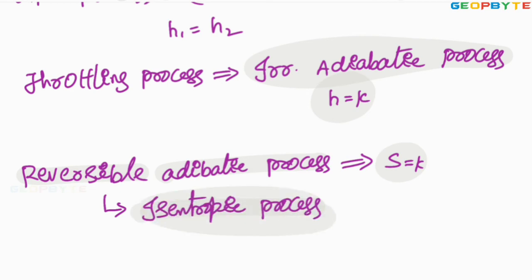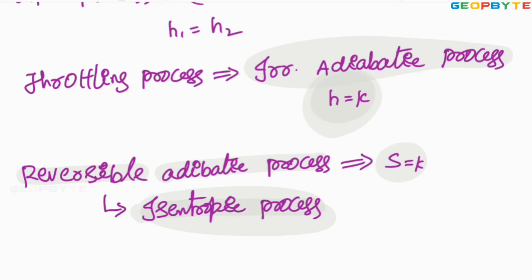Once again, there are two adiabatic processes. One is the reversible adiabatic process and the other is the irreversible adiabatic process. In the reversible adiabatic process, entropy remains constant. Therefore, the reversible adiabatic process can also be called an isentropic process. Whereas in the irreversible adiabatic process, enthalpy remains constant. Therefore, the irreversible adiabatic process is also called an isenthalpic process. I hope you got my point.